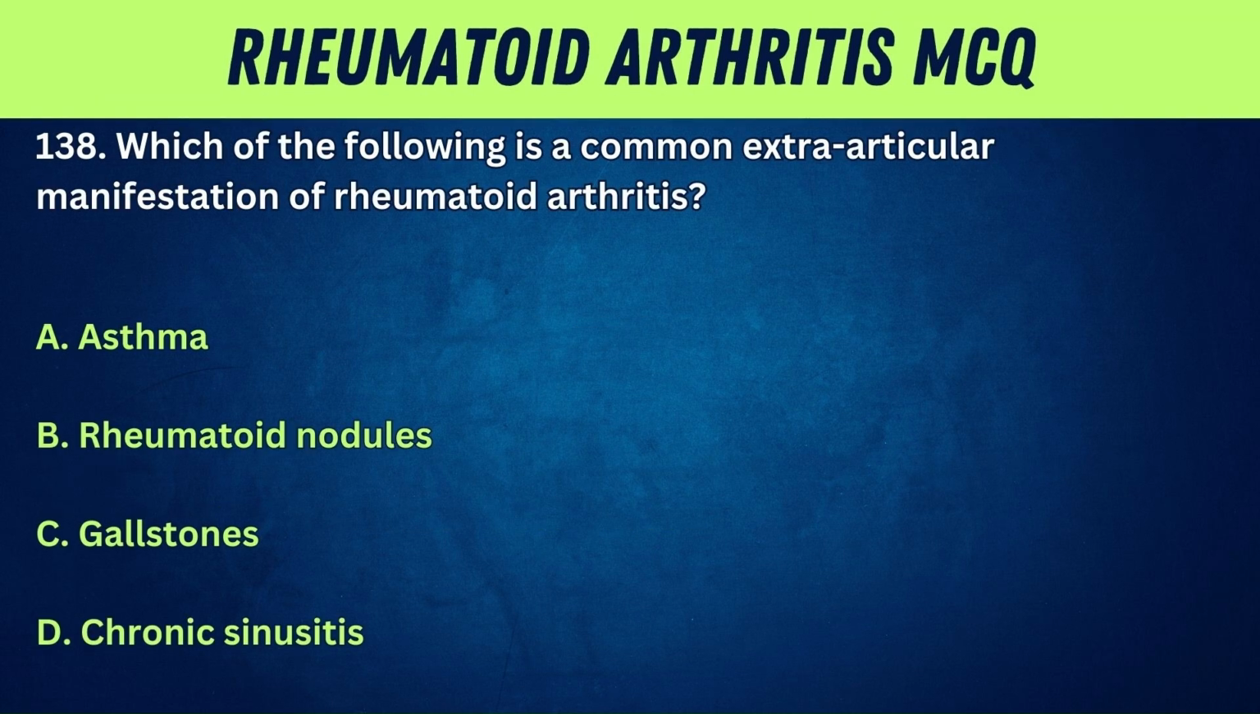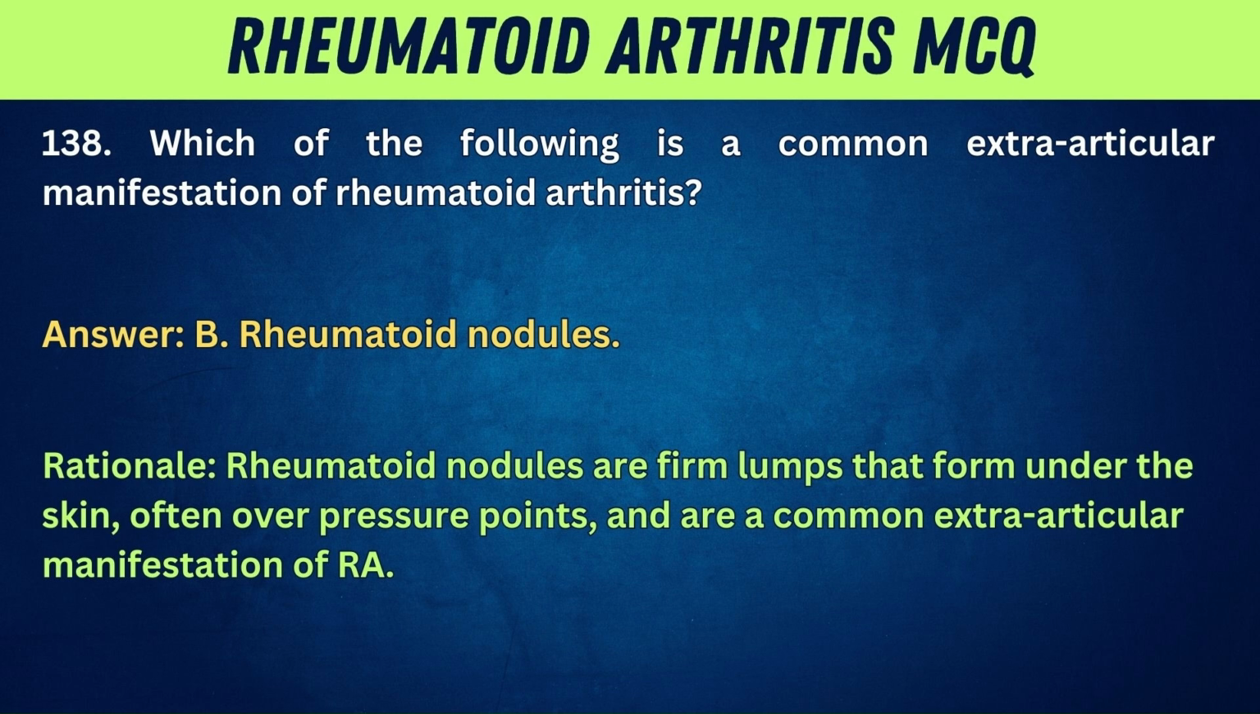138. Which of the following is a common extra-articular manifestation of rheumatoid arthritis? A. Asthma. B. Rheumatoid nodules. C. Gallstones. D. Chronic sinusitis. Answer. B. Rheumatoid nodules. Rationale. Rheumatoid nodules are firm lumps that form under the skin, often over pressure points, and are a common extra-articular manifestation of RA.